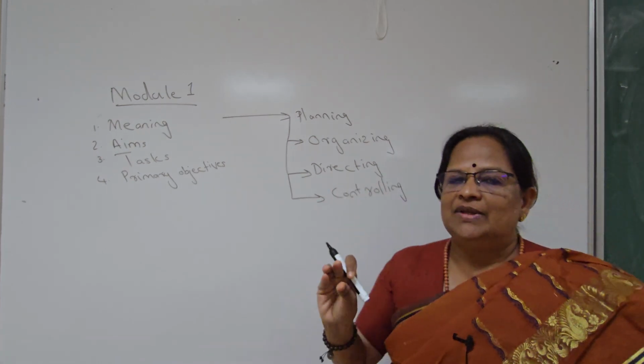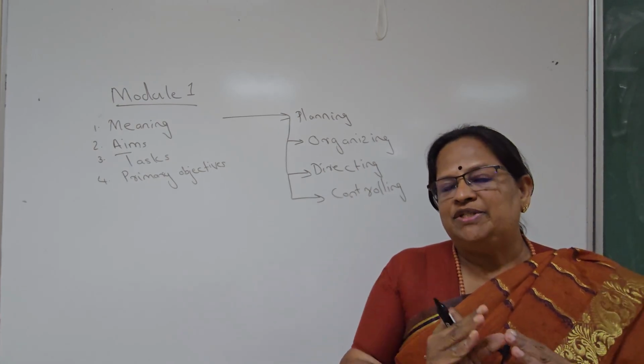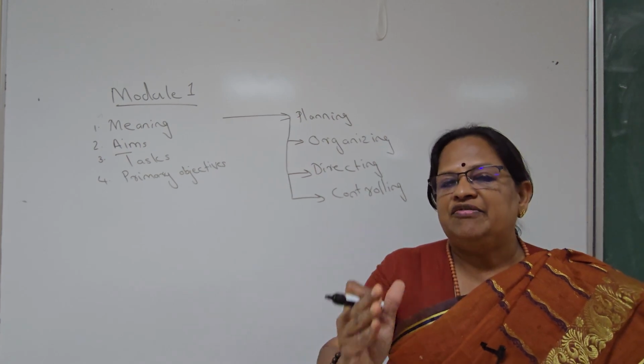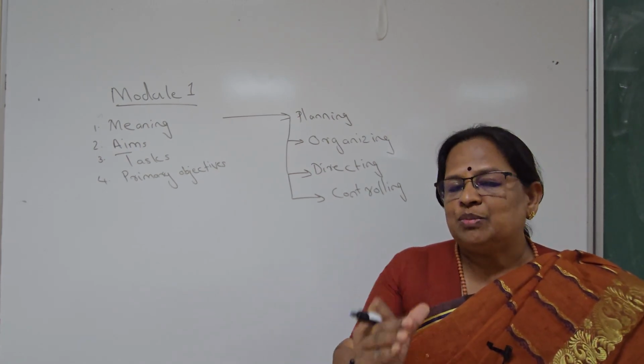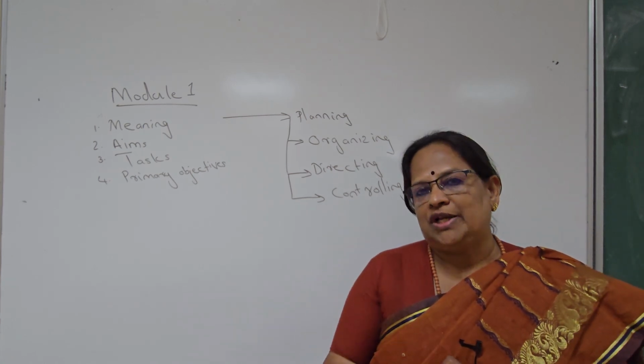Then directing to the correct path. That is, the main objective is maximizing the profits. So if you see different banks, different strategies they have to maximize the profits. And controlling. Fourth point is controlling.